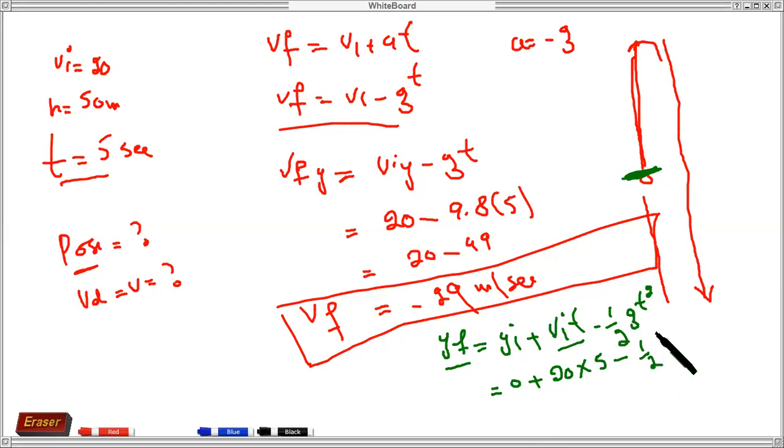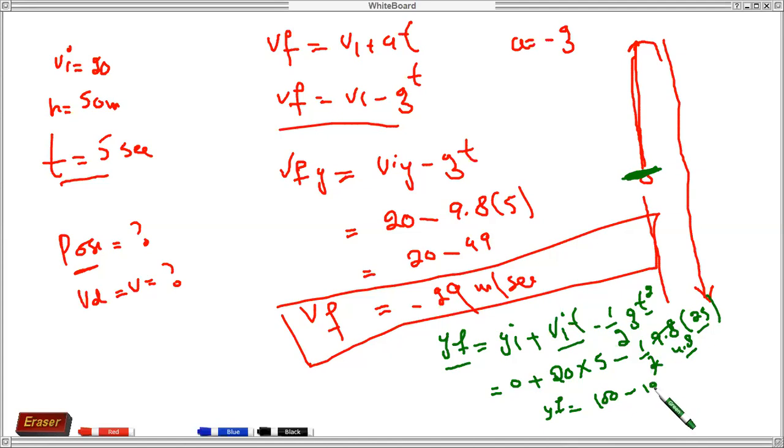It means 1 over 2. What is the value of g? 9.8. And t square. So 5 seconds square means what? 25. Yes, you can simplify. If you multiply 20 with 5, 100, minus. Okay, 2 cancels with 4.8. Result is 4.9. Simplification. And 4.9 multiplied by 25 is 122.5, sir.